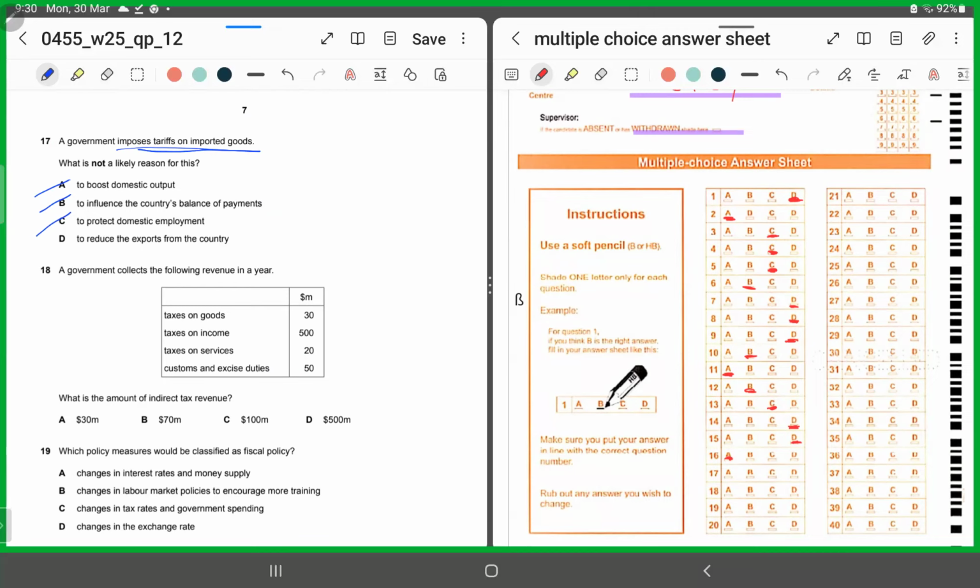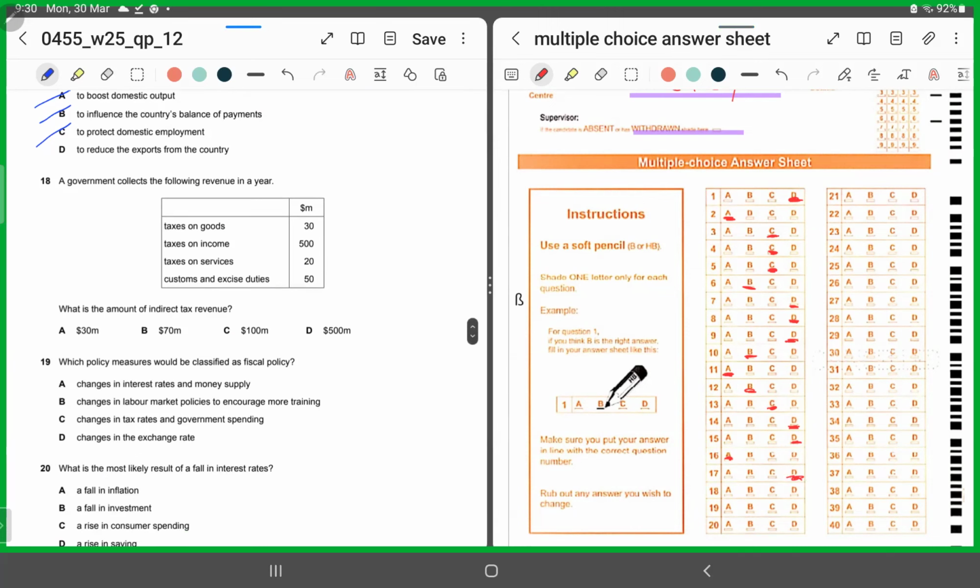To reduce the exports from the country. Obviously, we never impose tariffs to reduce exports. We impose taxes to cut down on imports and to boost exports. I'll repeat. We impose taxes so that people demand less imports and switch to exports, right? So for 17, we'll shade in D. If you're confused, always read the question two times and the situation will get better. All right. MCQ number 18.